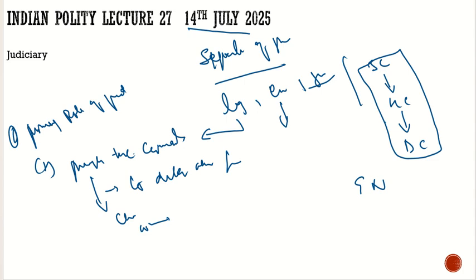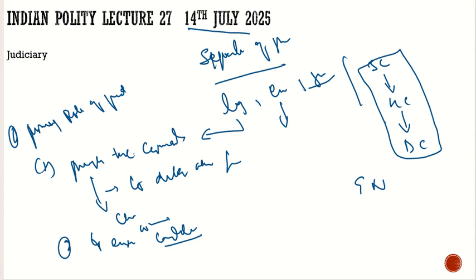Second function. What is the second role of the judiciary? To ensure constitutionalism. So what is this constitutionalism? If you remember our first lecture, we discussed that constitutionalism, in a way, limits the powers of the government. For example, where the government is exceeding its constitutional limits, there the judiciary will come in, and it will limit the powers of the government. It will limit the powers of the executive. So the second primary role of the judiciary is to ensure that there is constitutionalism.